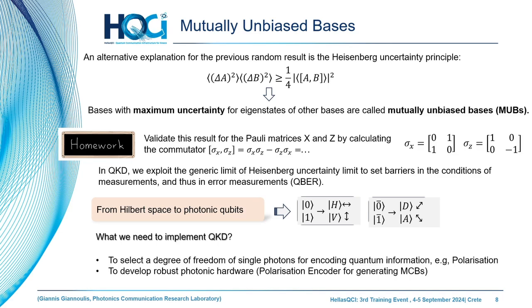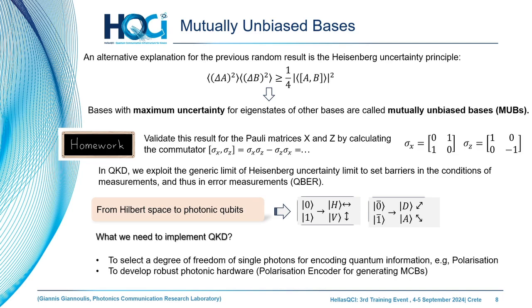In an easy implementation, we can take the 0 and 1 in the Z basis, the computational basis, as the horizontal and vertical polarization of the photon. We can take the 0 and 1 of the X basis as the diagonal and anti-diagonal basis.